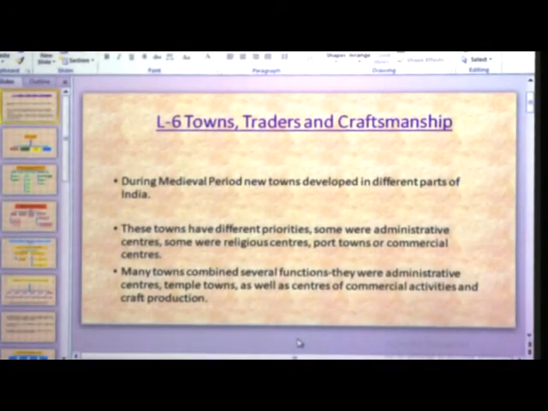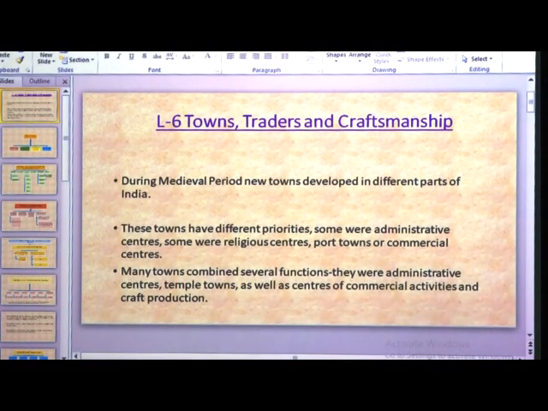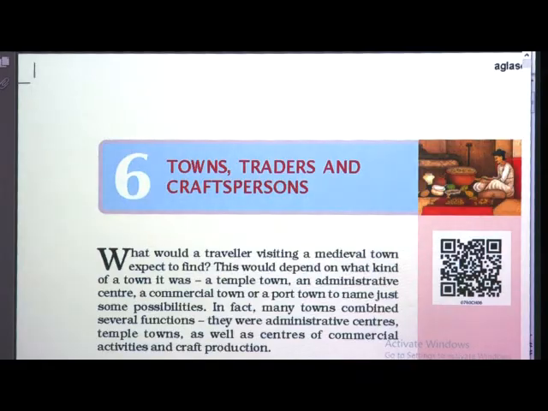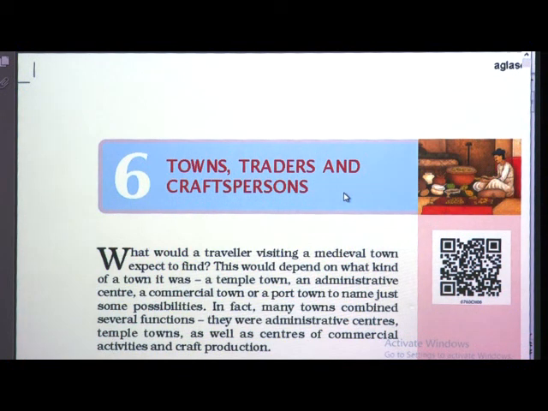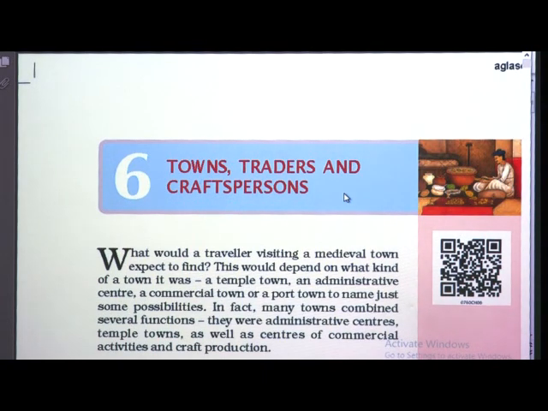So, in this way we are going to read the lesson now in a short way. Through a mind map I have explained the lesson. Now, open your history textbook, page number 75. We will read the lesson now.